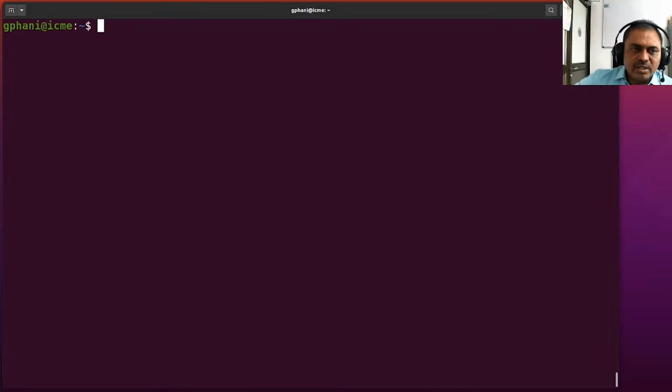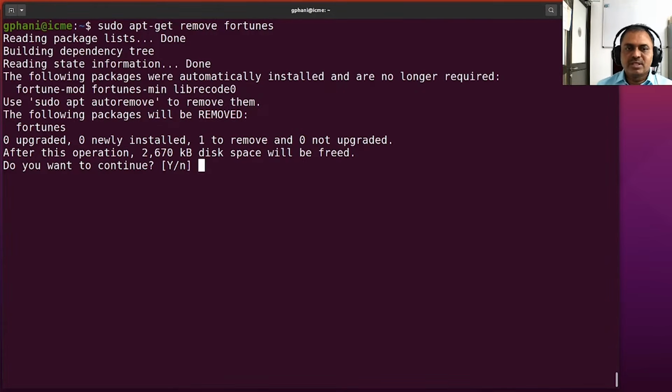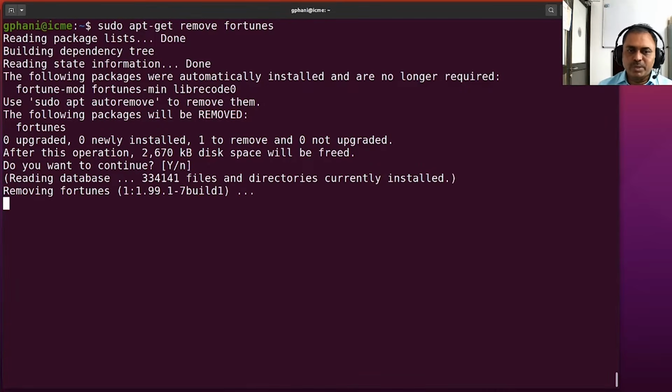Now you can look at the other operations also, to remove a package and to add a package. We would identify the fortunes package as one which we could play with, because it is an optional utility which we can remove as per our wish. I am now trying to remove a package and it is asking me to confirm. So we do that and it goes on to remove that particular package. And once it removes the package, I should not have access to the command fortune.